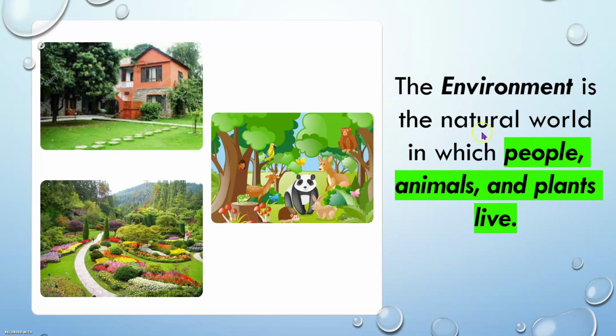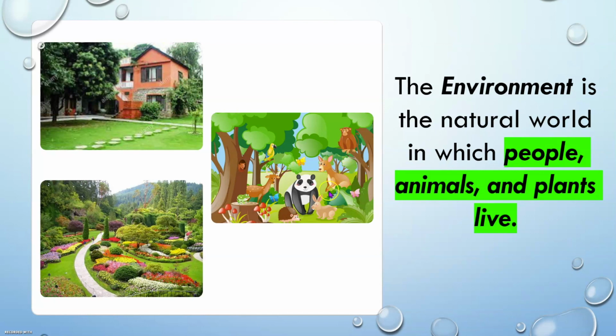Very good. So the environment is a natural world. It exists without human actions. It is naturally formed, our surroundings. So it says the natural world in which people build their houses in the environment.